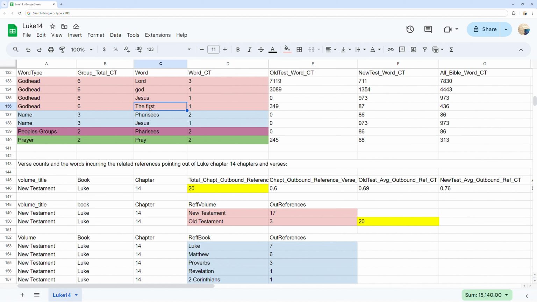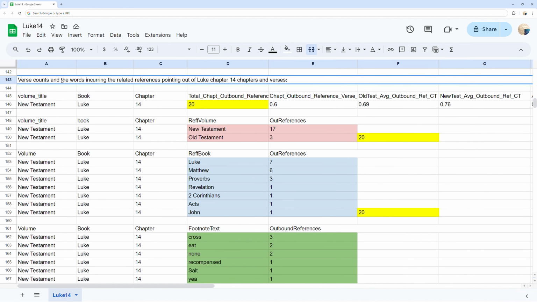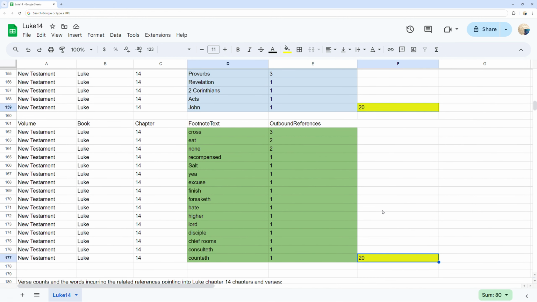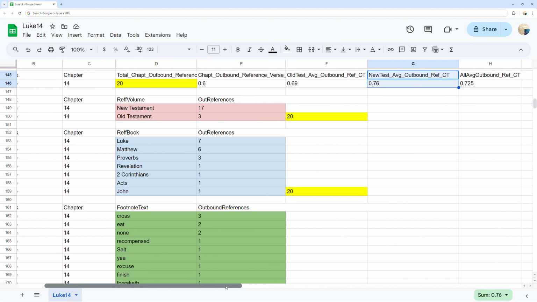Verse counts and the words incurring the related references pointing out of Luke chapter 14 chapters and verses. You can see in yellow the total outbound references, pointing out of Luke chapter 14 at 20 references, as well as the counts per each verse in Luke chapter 14 and the average outbound reference per verse at 0.6 per verse, and see the per verse rates for the Old Testament, New Testament, and both to the right for comparison.